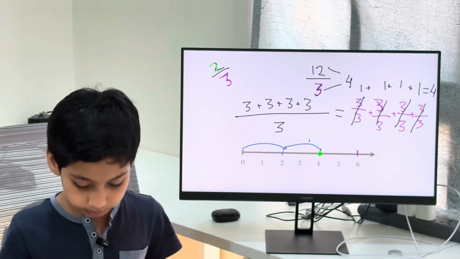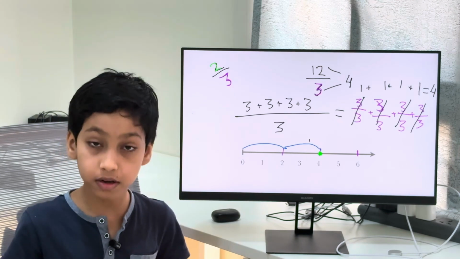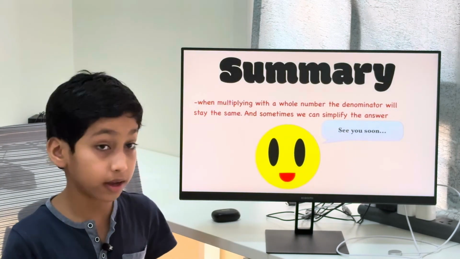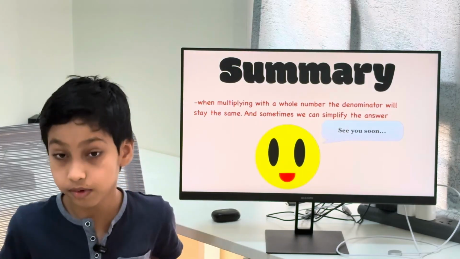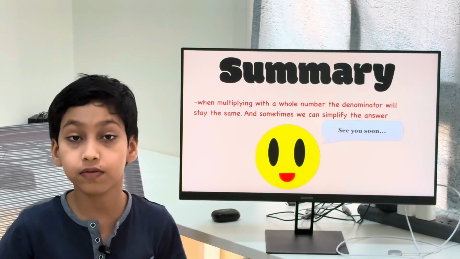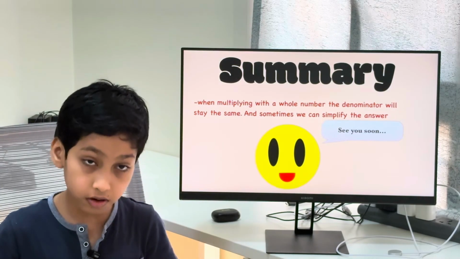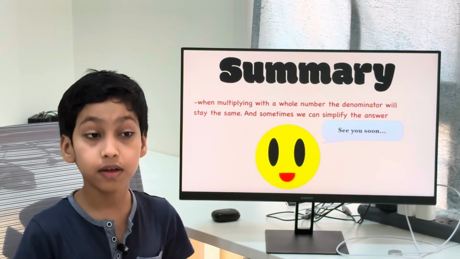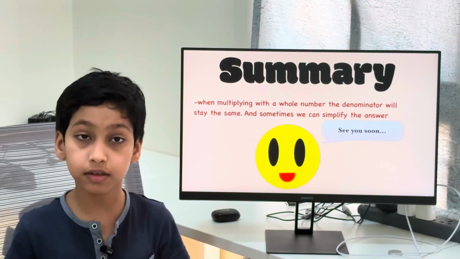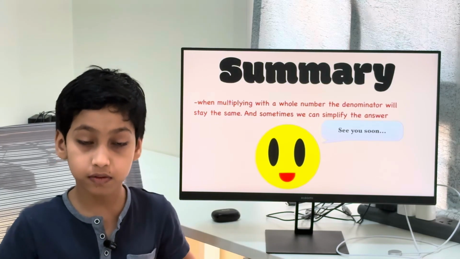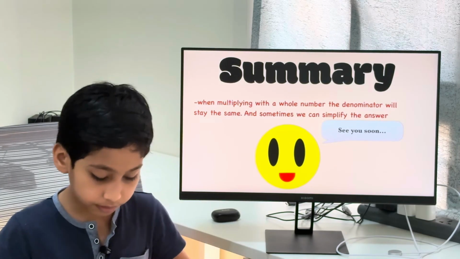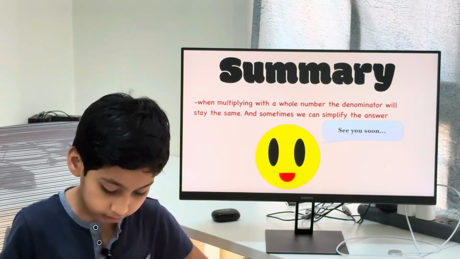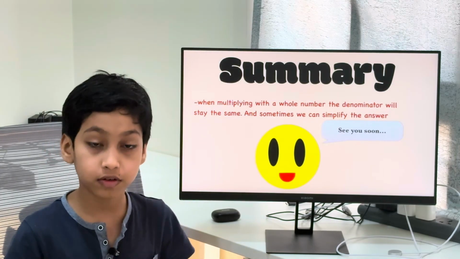And now let's go to the summary. So we've learned that if you are multiplying a fraction with a whole number, the denominator will always stay the same. As you know, multiplication is just repeated addition, so it's easier to remember that way. And sometimes we can simplify the answer, so it's easier for us to understand.